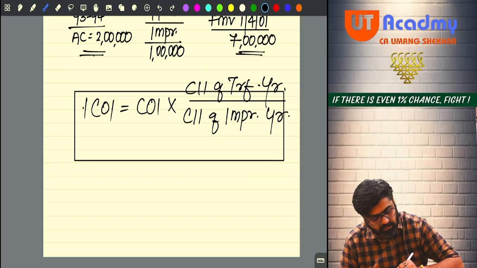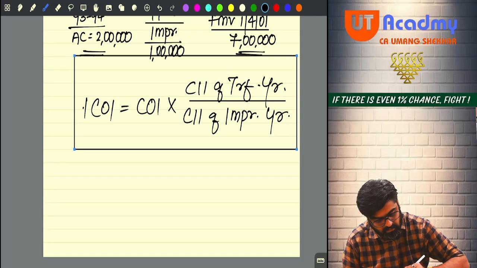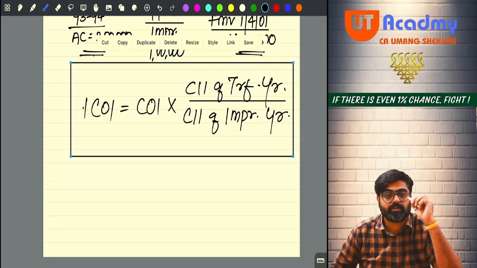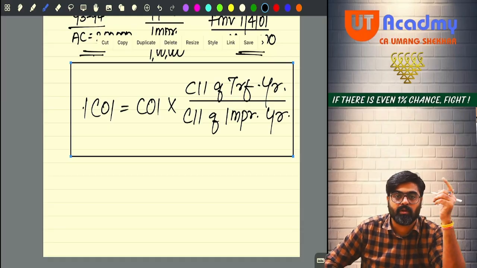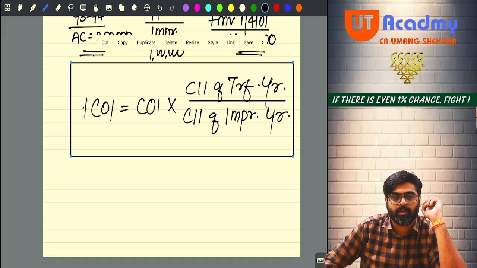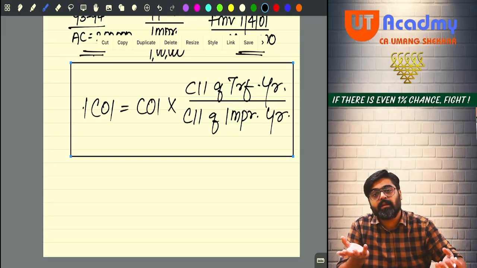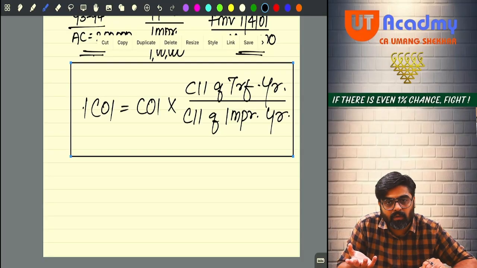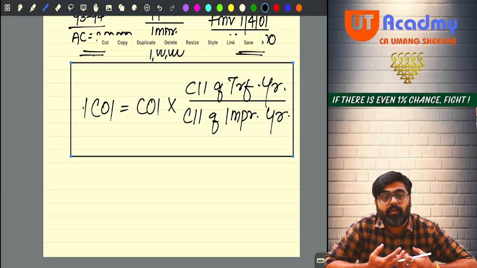the asset is long term, and it is transferred prior to 23rd of July. Only then your cost of improvement will also be indexed. So a few examples of cost of improvement. I have one building, I have made some addition to the building, meaning that I have constructed a new floor, I have done some expansion work, I have done some heavy repairs work, heavy renovation work. As a result of these expenditures which I am incurring, the value of my asset will increase.